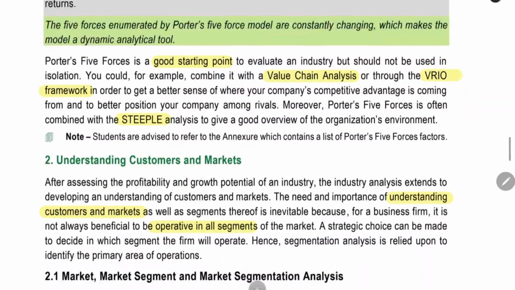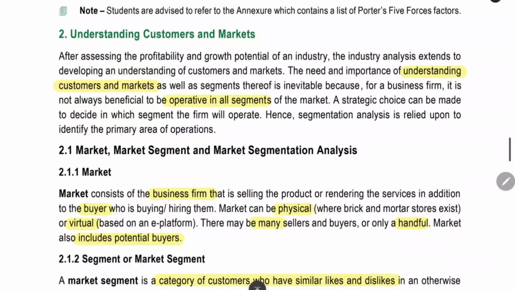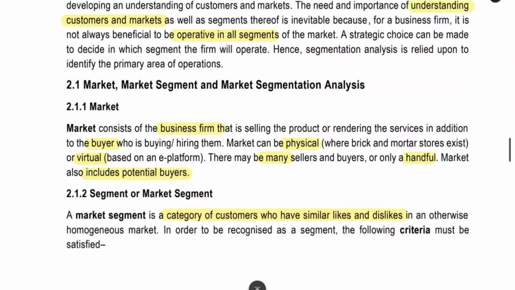The next thing is they are talking about understanding customers and market. Here we will get to know about the segmentation analysis. We have to understand the customer and market. It is not always beneficial to operate in all the segments of the market, meaning that we have to target our customer and that customer alone we have to satisfy. We do not have to think about satisfying all the other customers. There will be some target customers who will be giving high profit for our company. That we have to focus.